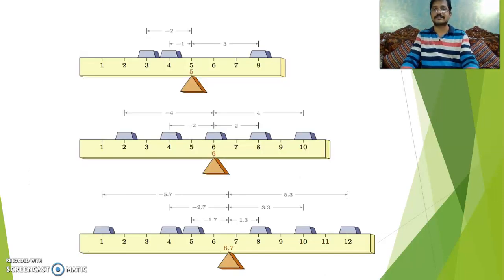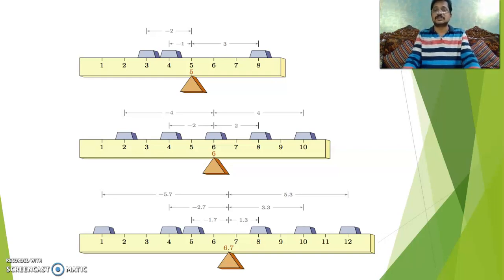You understand it? If you observe this, here the weight is at 5, correct? The average balances it here. So what is 1 plus 2 plus 3 plus 4 plus 5 plus 6 plus 7 plus 8? Just now I said 1 plus 2 plus 3 plus 4 plus 5 is 15, then 21, 28, 36.